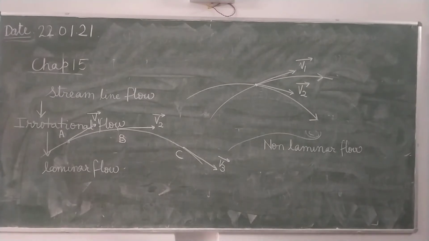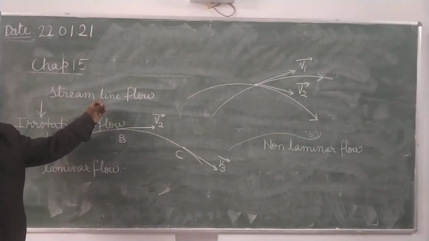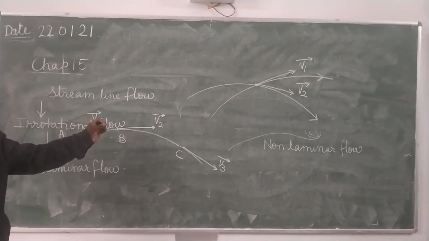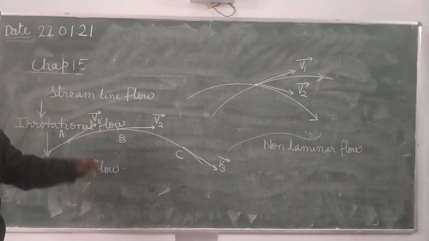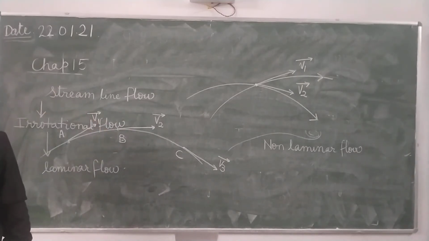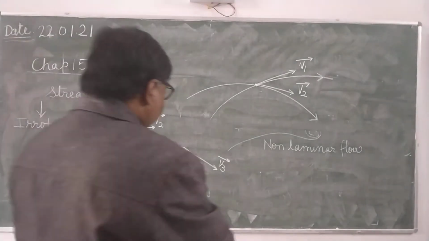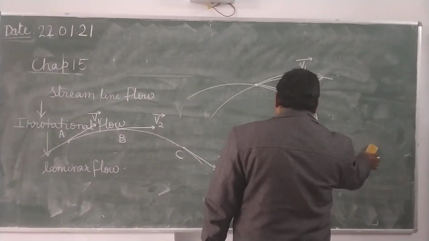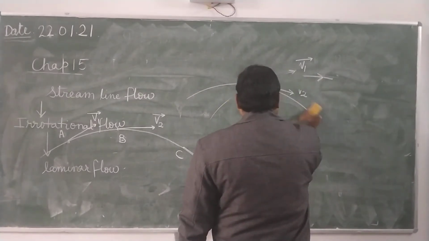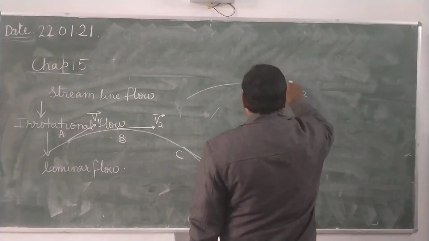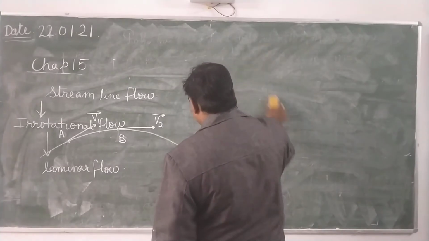While in the streamline flow, what will happen? In the laminar flow, what will happen? Different streamlines will run parallel to one another. You write down: in the laminar flow, different streamlines run parallel to one another.